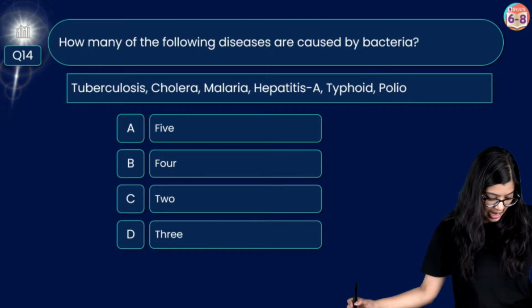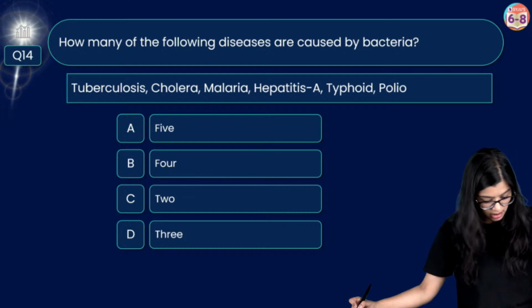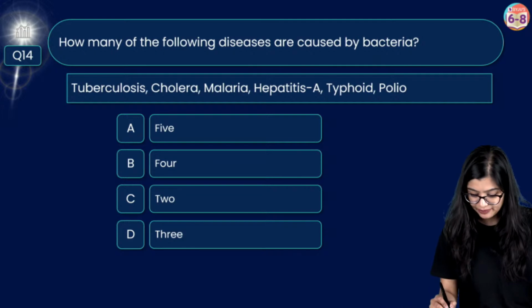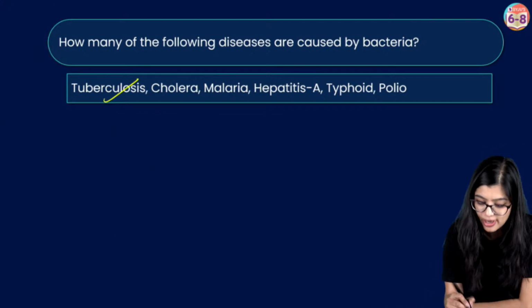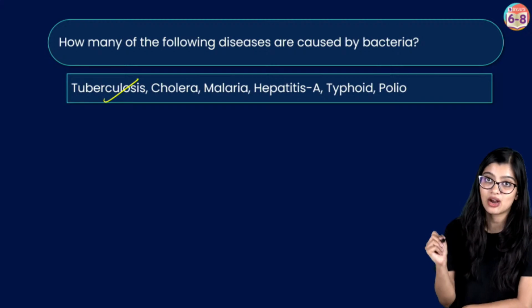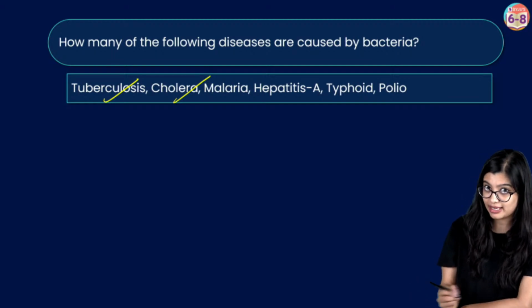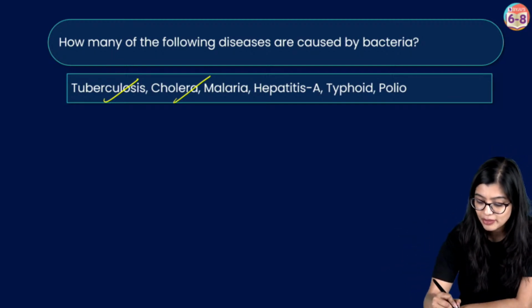Okay. I can see that many of you are confused between 4 and 3, but many of you are moving closely towards option D, which says 3. Now in this case, let's have a look. Tuberculosis is caused by a bacteria called Mycobacterium tuberculosis. Cholera is caused by Vibrio cholerae, which is also a bacteria.